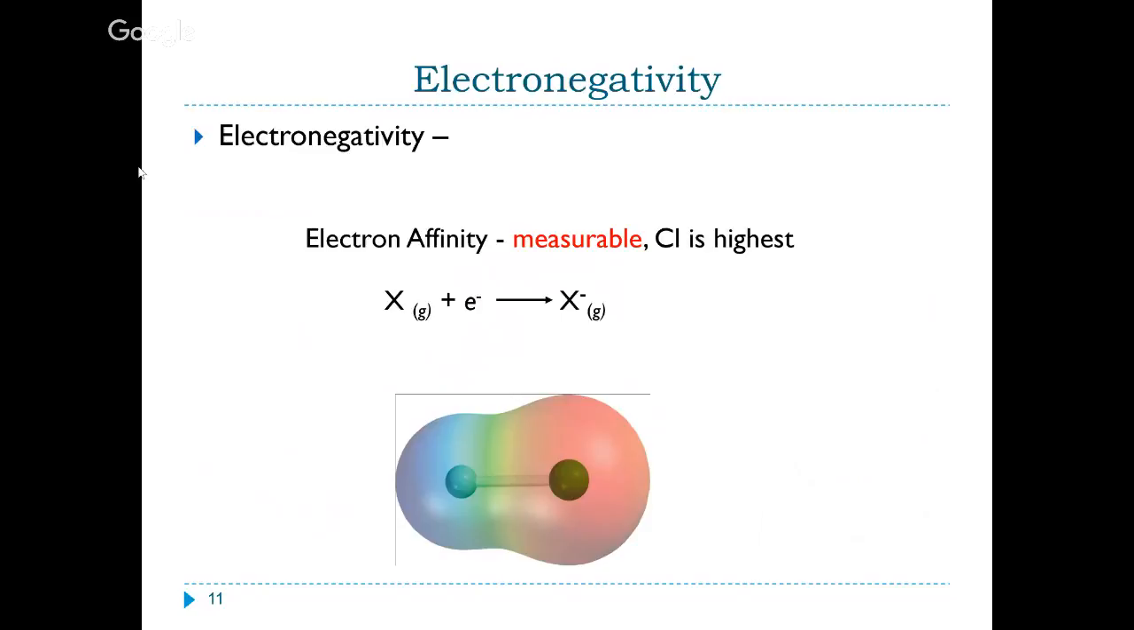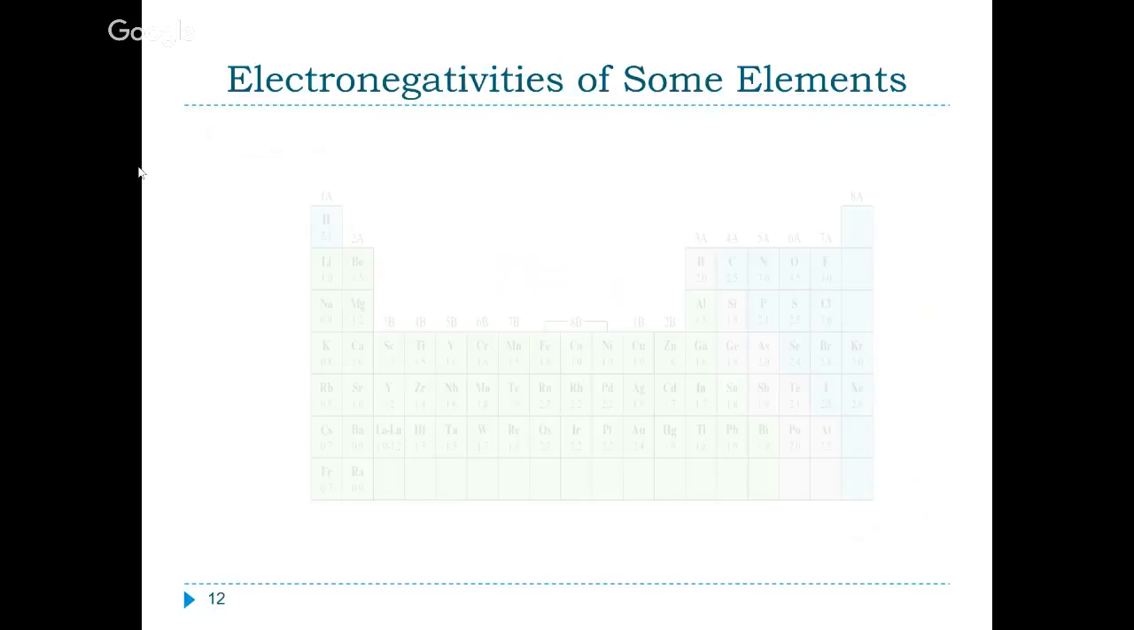Right? We just remind ourselves that electron affinity has an energy of kilojoules per mole associated with it. Electronegativity has no units. It is an arbitrary scale that we use. I shouldn't say arbitrary, but it's a scale that was derived by Linus Pauling. So electronegativity is the highest for fluorine, but the electron affinity is highest for chlorine.